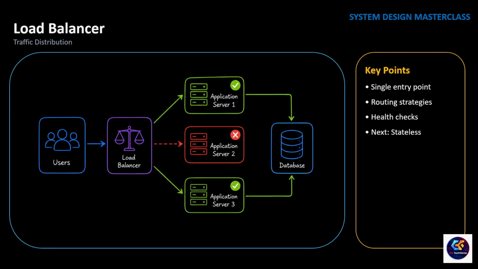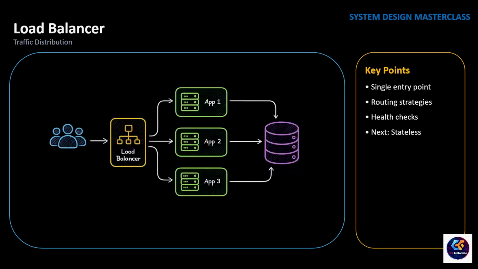The moment a health check fails, the load balancer removes that server from rotation and automatically routes new requests to the remaining healthy servers. When the server recovers and starts passing health checks again, it is added back into the pool automatically. This is one of the key reasons why modern applications can continue serving users even when individual servers fail.